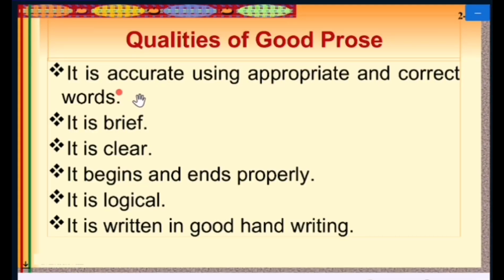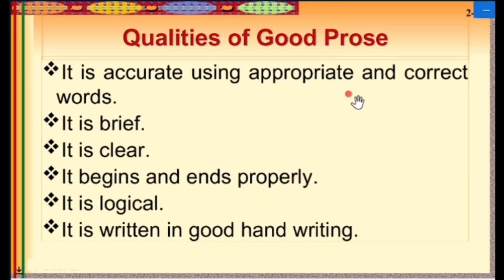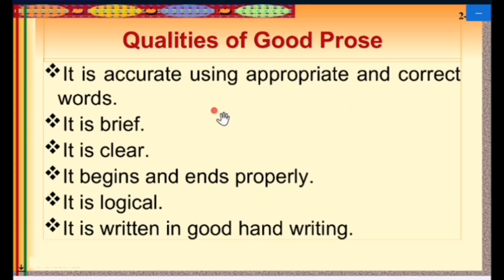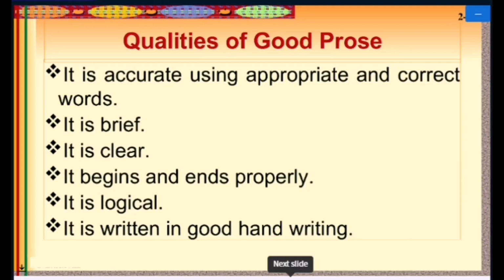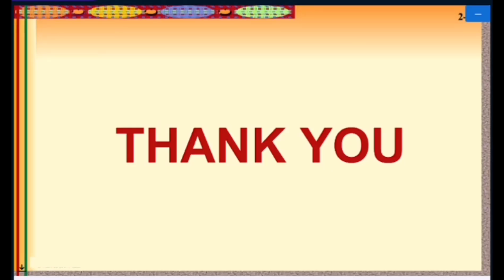A good prose is accurate, using appropriate and correct words. Another quality is that it is brief. The third is that good prose is clear. Then good prose begins and ends properly. Good prose is logical, and good prose is written in good handwriting. So those are the qualities of good prose.